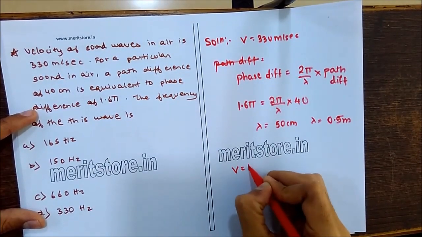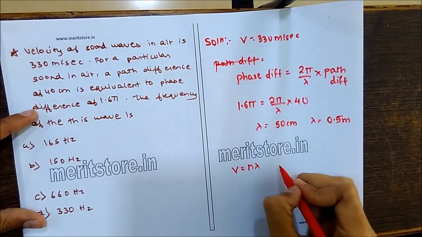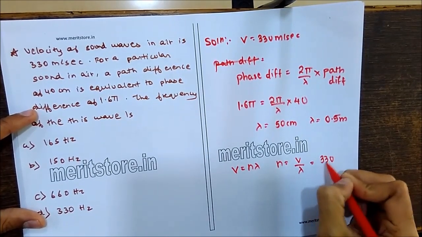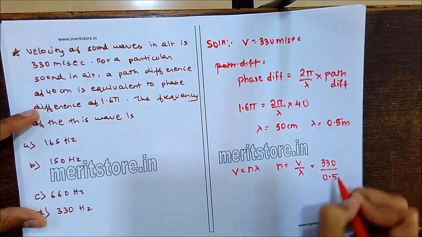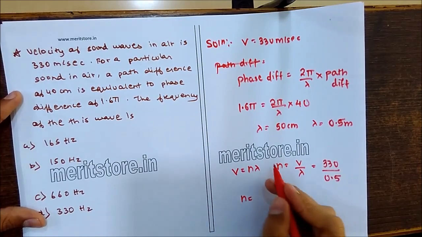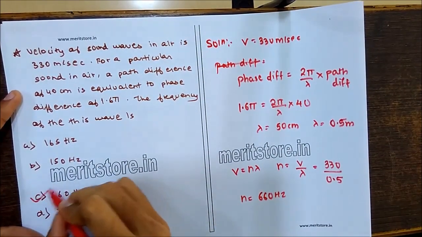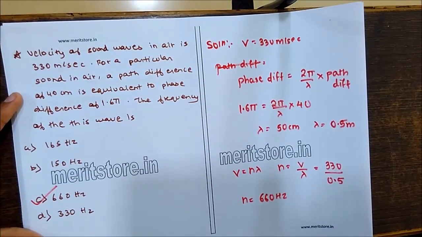We know the velocity is equal to frequency into the wavelength. So the frequency will be V upon lambda, where V is 330 upon lambda, which we found to be 0.5. So we get n equal to 660 Hz. So option C is the correct option.